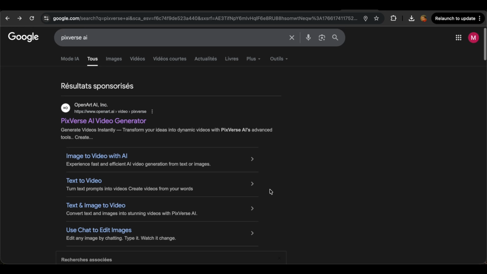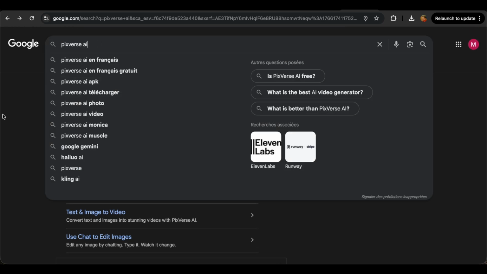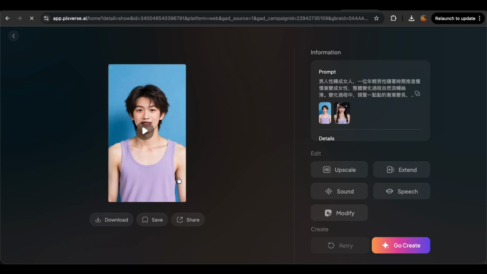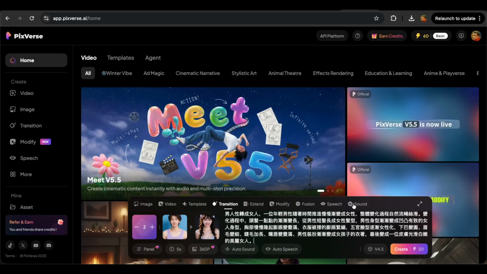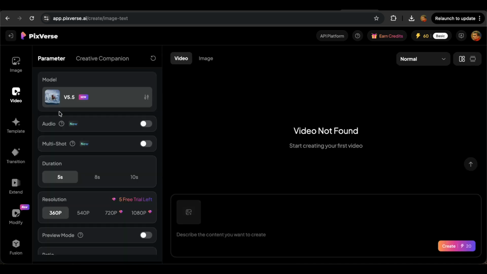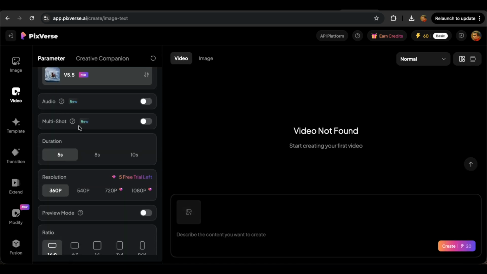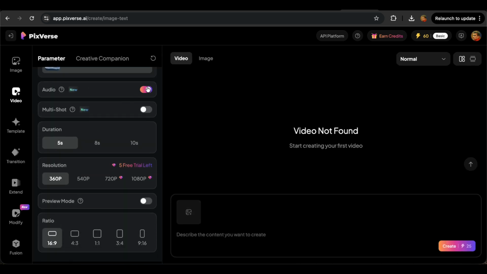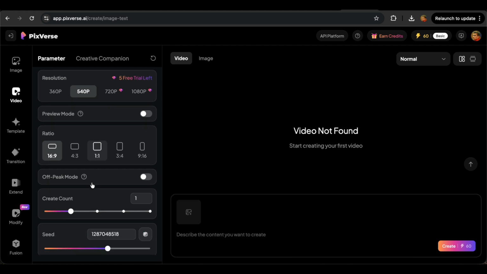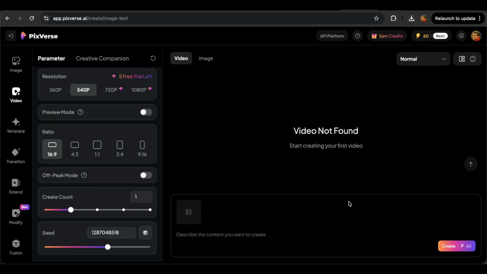Next, head over to Pixverse AI. Select the video generation option and adjust the settings to your preference. Then, upload the cat photo you just downloaded.